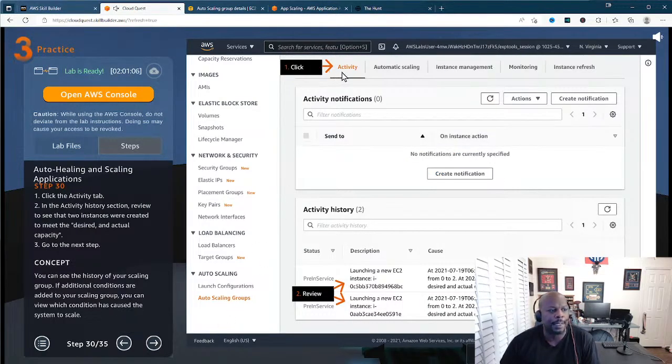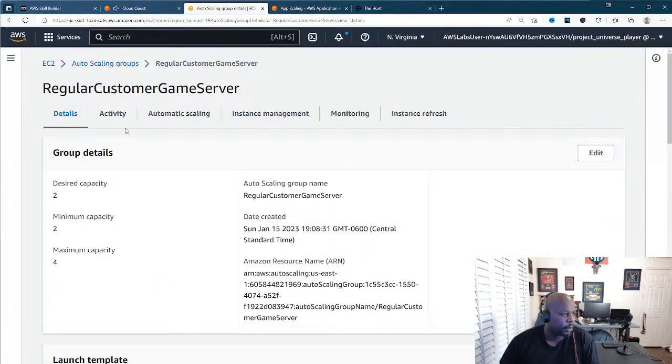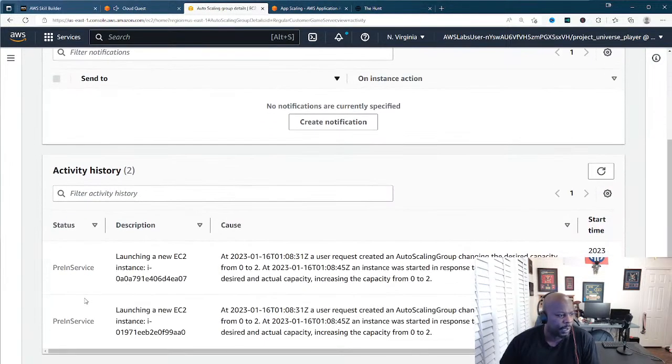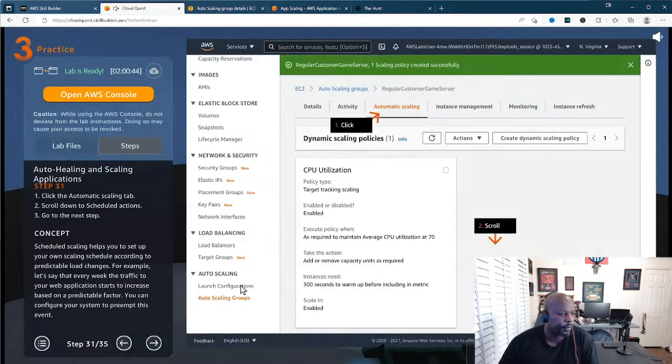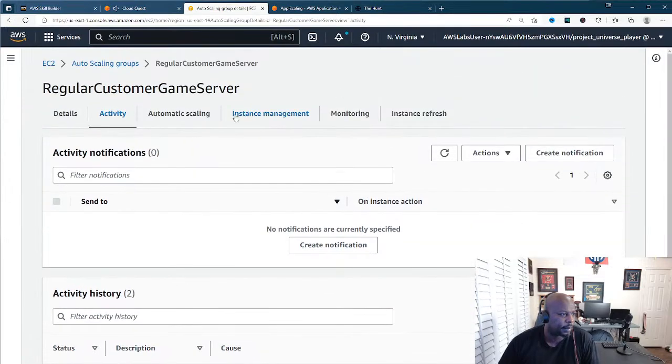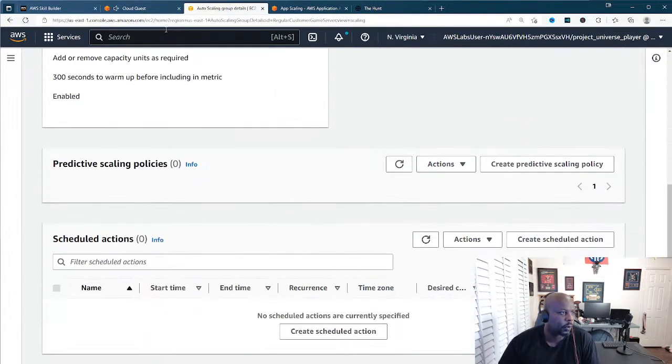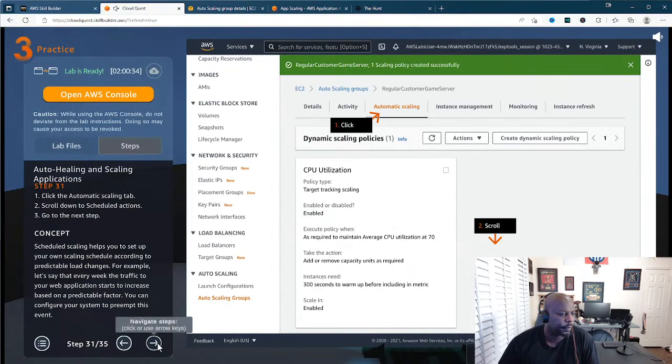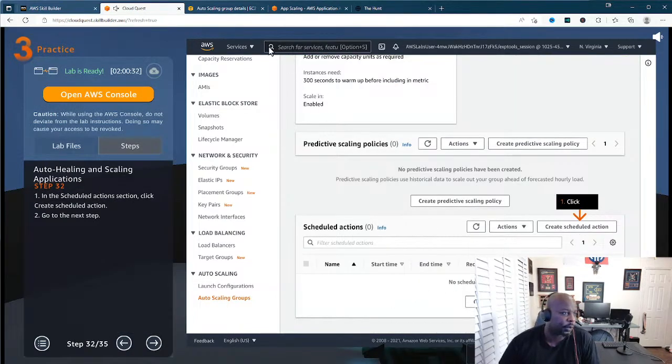All right, so click on activity and then review the history, okay? So click on activity and then review the history. So it says, hey, launching a new instance, right? So it's created, it spun up those first two instances that we was talking about, okay? All right, automatic scaling. Click on automatic scaling. Then it says scroll down and then create scheduled action.